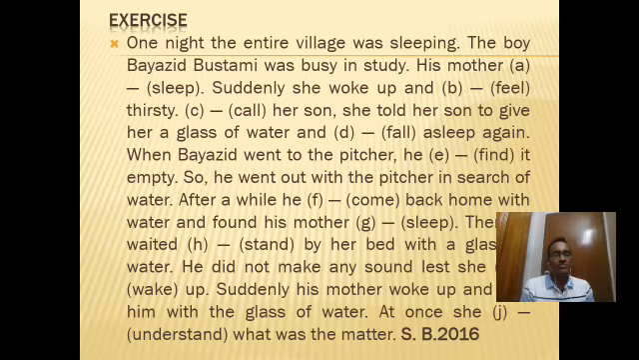So here you see, the boy Bayazid Bostami was busy in study. His mother sleep. Here we can gauge one adverb of time, like this, at that time. So when we find at that time in a sentence, we use past continuous tense. Here at that time is not written, but it is hidden here.